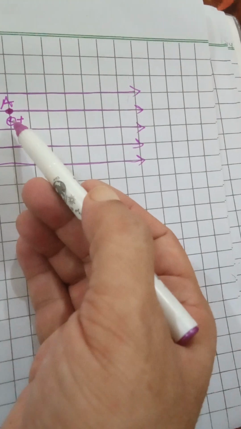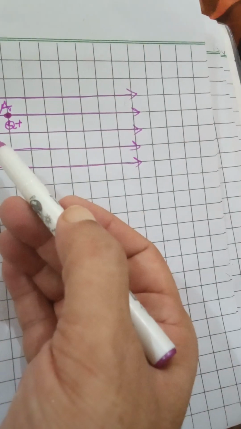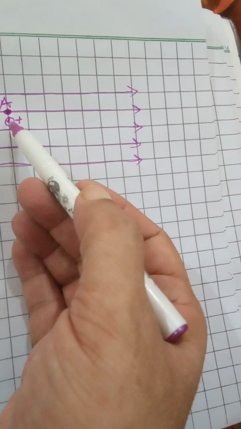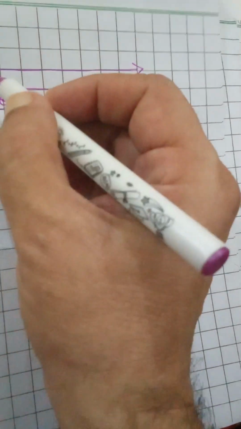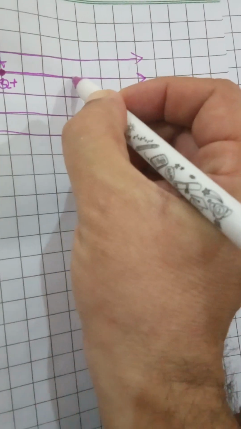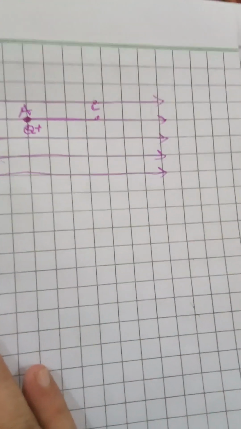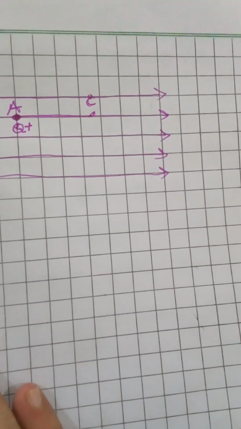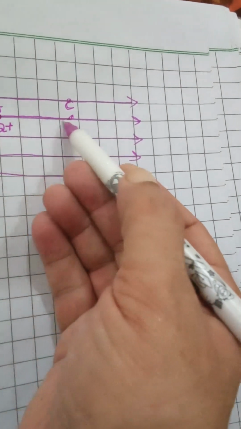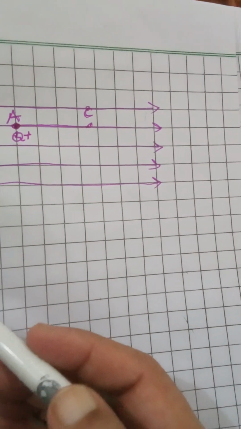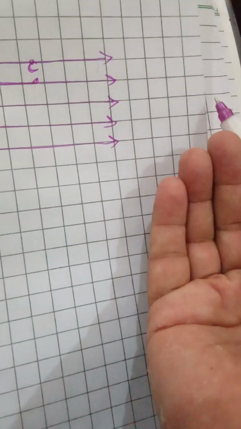If this charged particle is placed in the uniform field and its own charge is positive, the natural tendency is that it will displace by itself from point A to point C. There is no need of an external agent to move from A to C, because this is the nature of this charge, that it will always flow in the direction of the field.